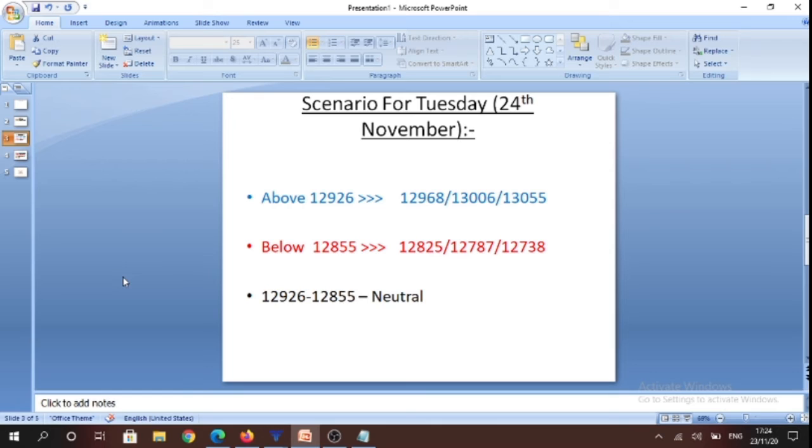And as we have already discussed, the highest amount of puts have been written at the 12,900 strike. So if the market starts trading below the 12,900 level, then we can potentially get a short trade towards 12,855, 12,825, 12,787, and potentially 12,738. And if 12,900 sustains, then we can potentially see levels beyond 13,000.